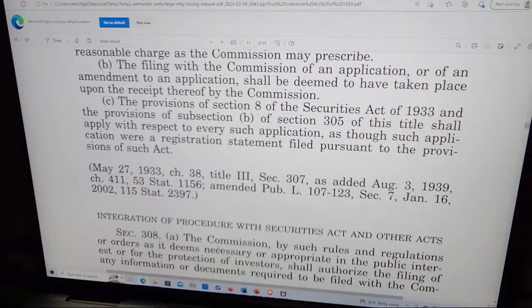C. The provisions of Section 8 of the Securities Act of 1933 and the provisions of subsection B of Section 305 of this title shall apply with respect to every such application as though such application were a registration statement filed pursuant to the provisions of such act.